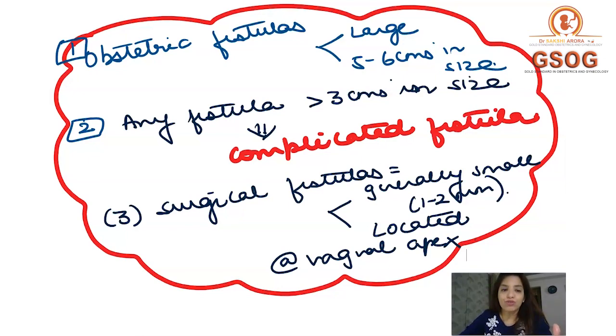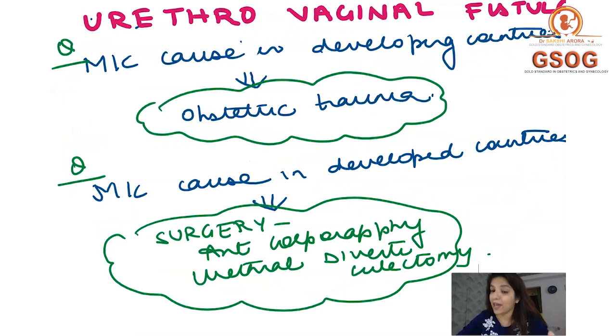Now, about urethrovaginal fistulas, you have to remember that the most common cause of a urethrovaginal fistula in a developing country is obstetrical trauma. That obstetrical trauma can be in terms of obstructed labor, or it can be due to forceps delivery.